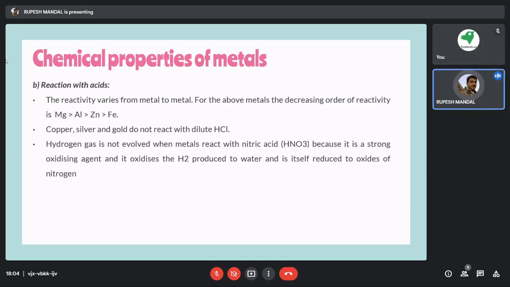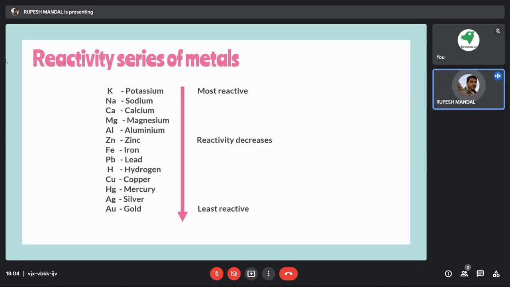So let's check what is there. This is the reactivity series of the metals. We have various metals listed which we commonly know: potassium, sodium, calcium, magnesium, aluminium, zinc, iron, lead, hydrogen, copper, mercury, silver, gold. If we check the reactiveness, potassium is the highest reactive metal we know, and gold is the least reactive metal. As we have studied, gold doesn't react with water, it doesn't react with oxygen.